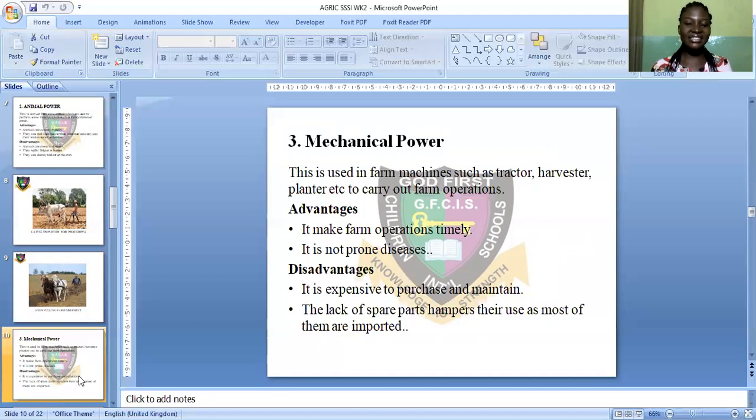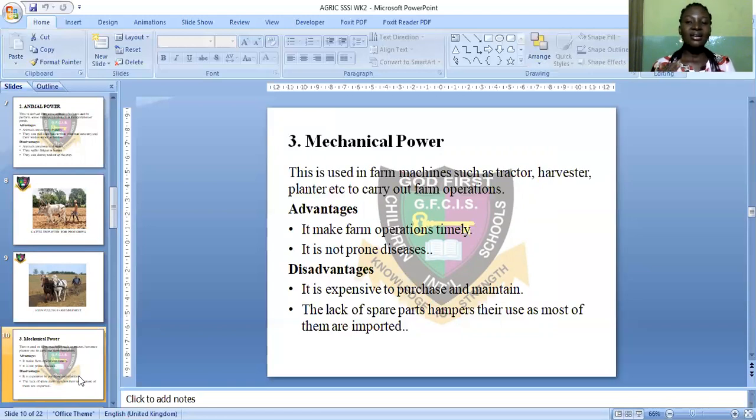Now, the disadvantages: it is expensive to purchase and maintain. Yes, these big and heavy machineries like tractor, harvester, ridger, planter, they are very expensive, and they are very difficult to maintain. Also, the lack of spare parts hampers their use as most of them are imported.